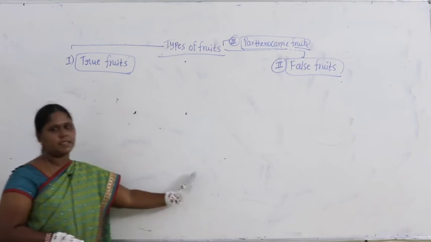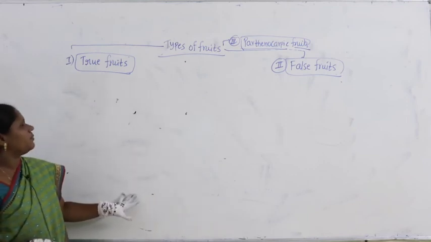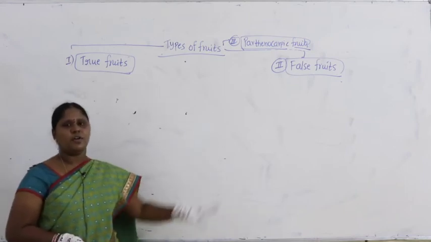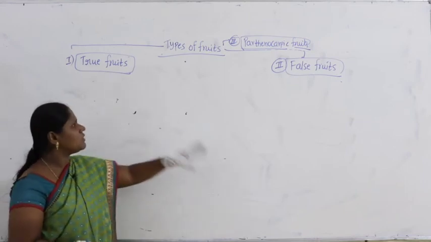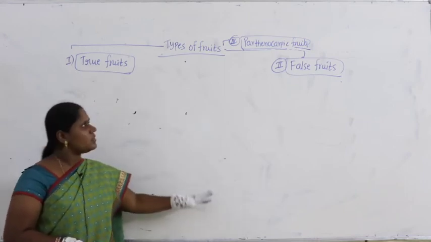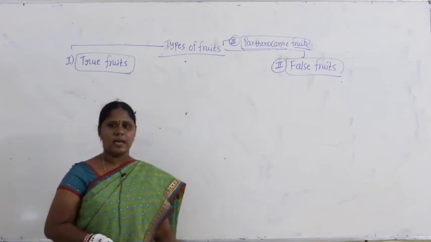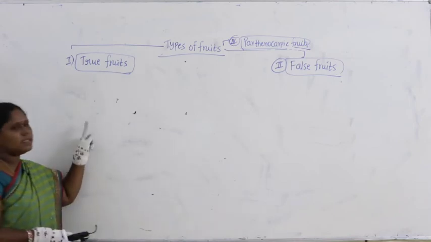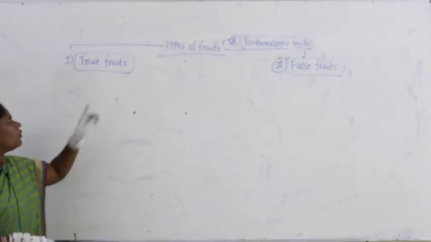We will go with the comparative studies. Then it becomes easy for you to remember what exactly is meant by true fruit and what exactly is meant by false fruit. So let us take these two for comparison, because we already completed the third category called parthenocarpic fruits. Now let us start with what is meant by true fruits.